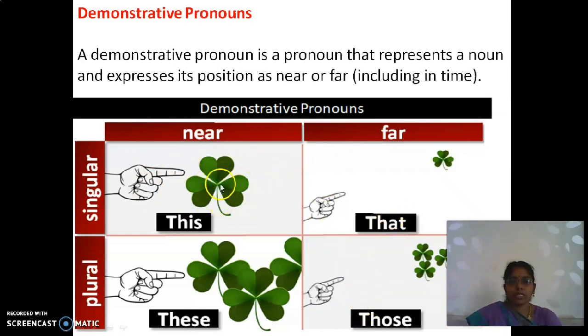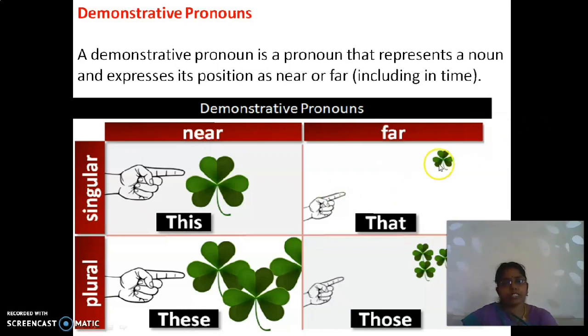Can you see the flowers here? One single flower, present here, is this, which is nearby. And the plural form is these, so many flowers, right? Far away: can you notice the hand pointing far away?